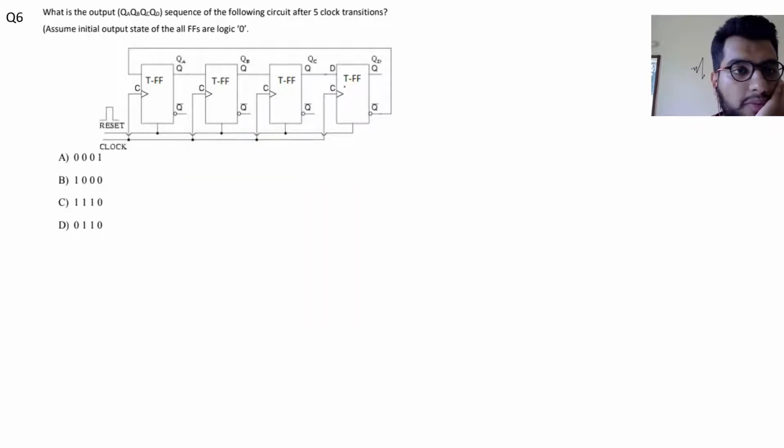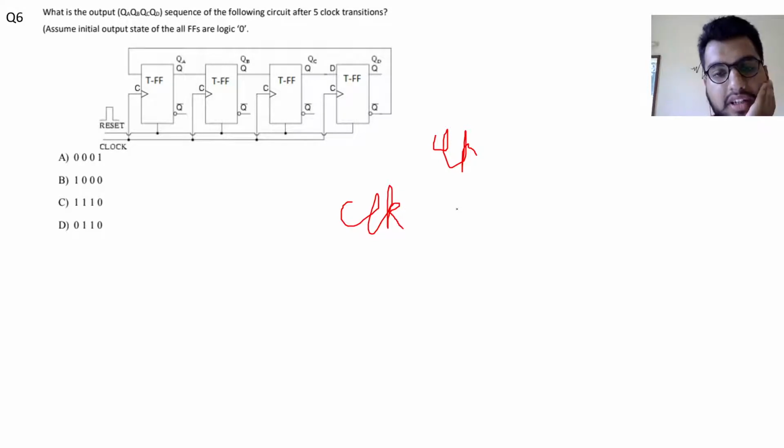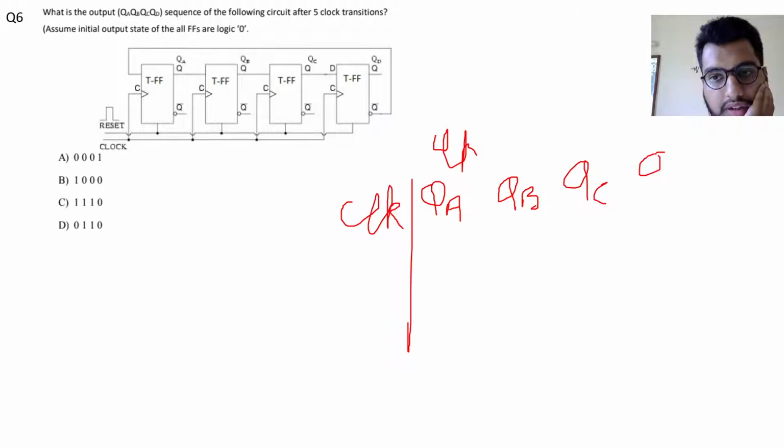So here we have T flip flops, the clock given to all the flip flops is positive edge triggered, we have a reset signal, and we have Q bar connected to the T input. Let me just write it down. So this is QA, QB, QC, and QD. What are we given? All the flip flops are in the 0 0 0 0 state.